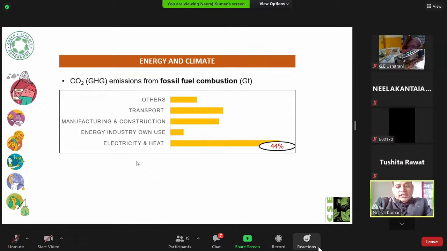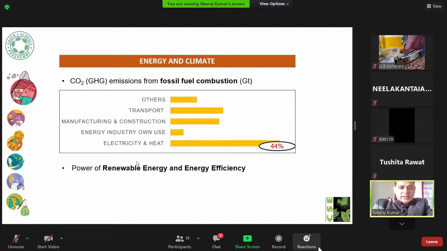Electricity and heat are the largest CO2 emitters, and we can reduce these emissions in the coming future. If we need to keep the global temperature below 2 degrees Celsius, this rise should stop in recent times. The option to keep the temperature below 2 degrees Celsius is to move to renewable energy sources, which is the focus in the GSP audit section.